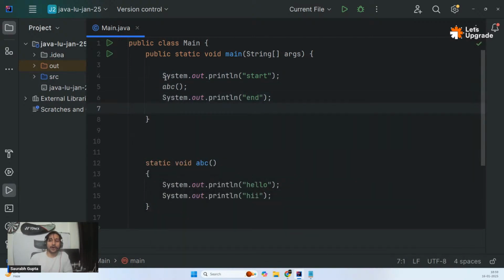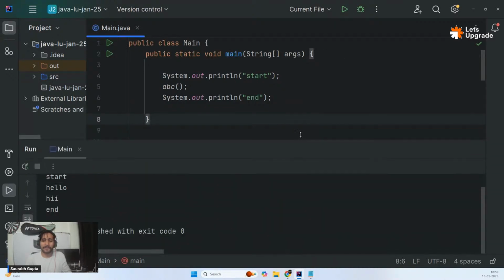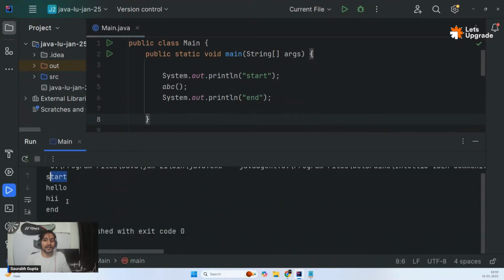See now, guys, on top we have a line of code which prints start. On the bottom we have a line of code which prints end, and in between I have called ABC. I'm expecting that wherever I have written ABC, these two lines should execute. So hello and hi should be between start and end. Let's see if it is working. See, start, then hello and hi, and then end.